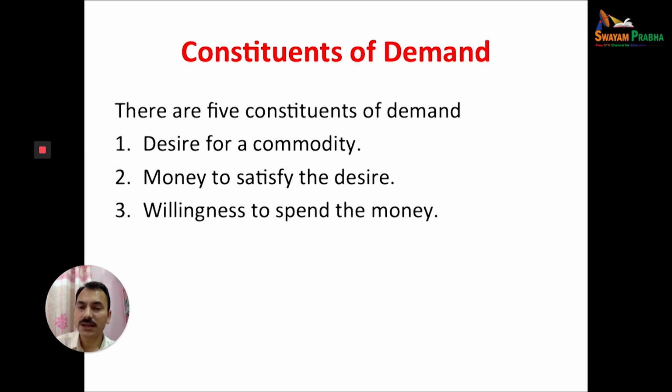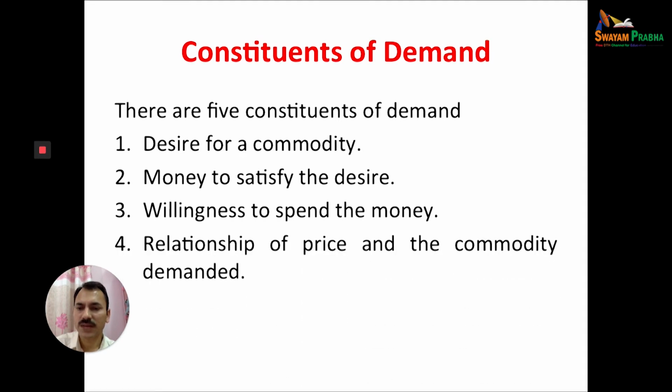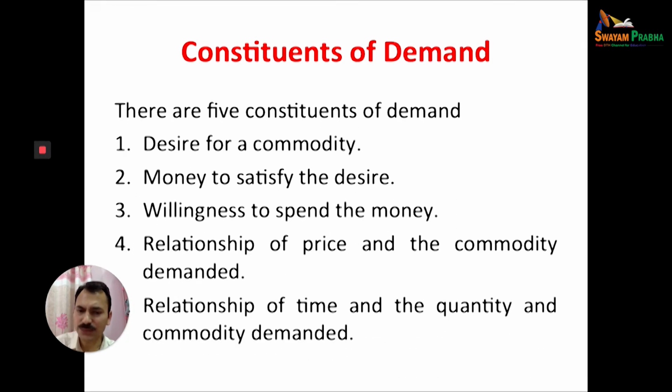And if you have the ability to pay, meaning you have money, you must also have the willingness to spend the money. And the relationship of price and the commodity demanded, and the relationship of time and quantity demanded. These are the important constituent components of demand.